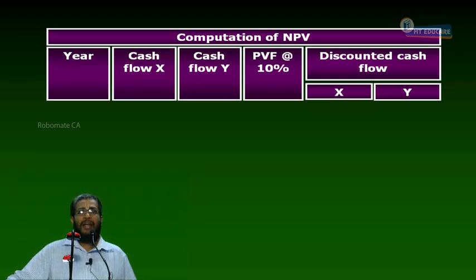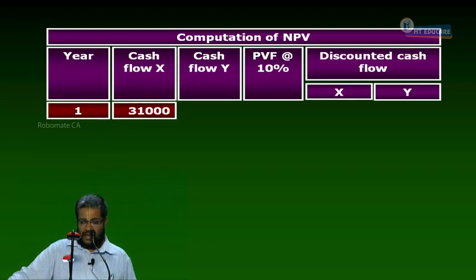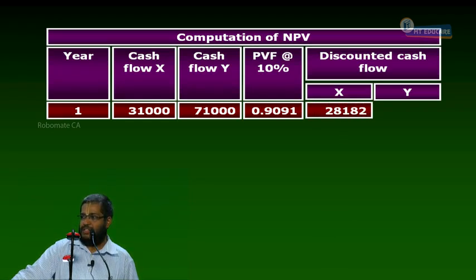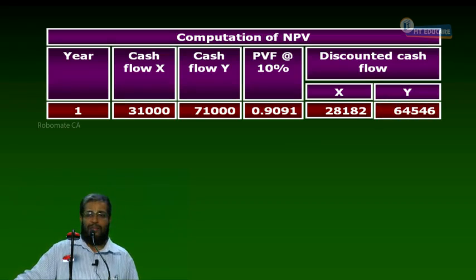Now tell me, have you all finished opening the column sum? Tell me the years. Year 1, what is the cash flow? 31,000 and 71,000. The present value factor is 0.9091, at 10% for the first year. Discounted cash flow is 31,000 into 0.9091, that is 28,182. For Y it is 71,000 into 0.9091, which is 64,546.